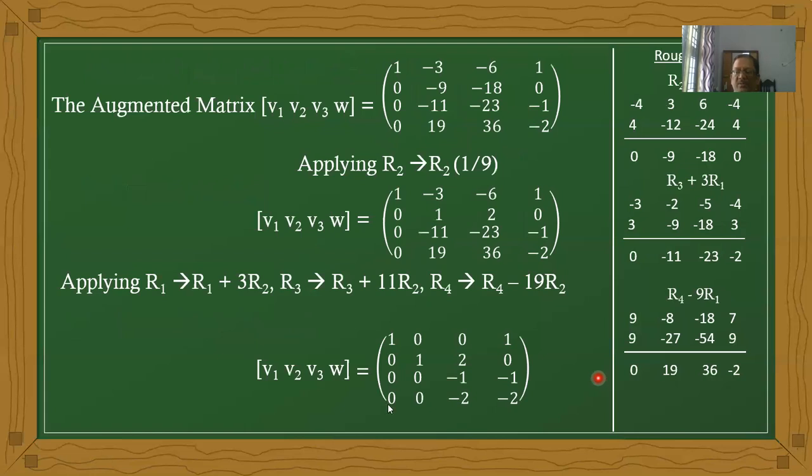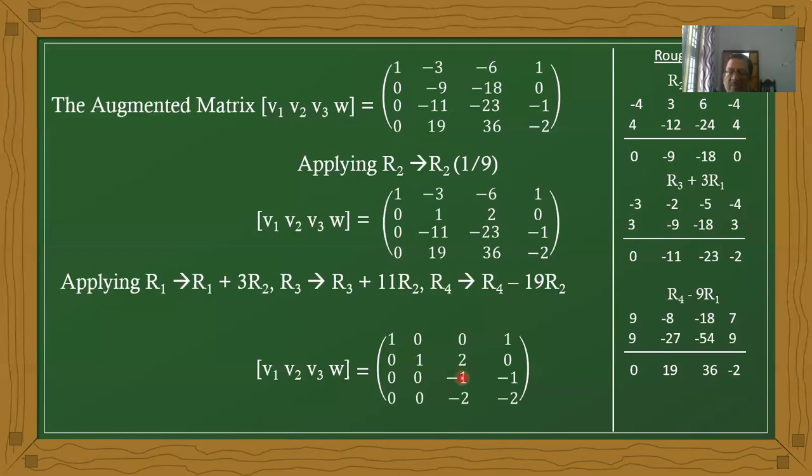Now the first leading coefficient, first row, first column, is 1, and the next elements are zeros. In the second row, the second column is 1, and the remaining elements are zeros. Next we come to the third row, third column element, and the remaining elements should be zeros. For that, we use R2 plus 2 R3 for the second row and R4 minus 2 R3 for the fourth row.